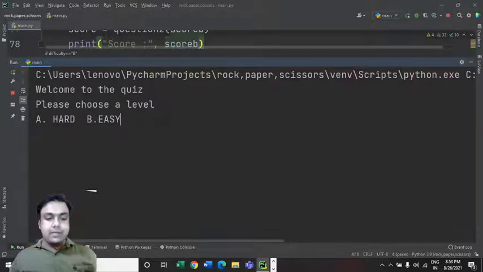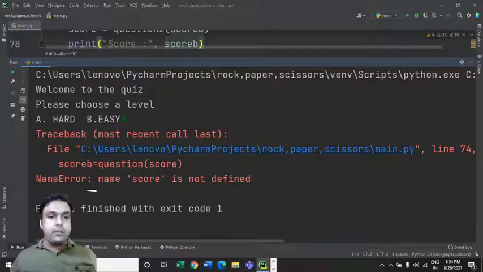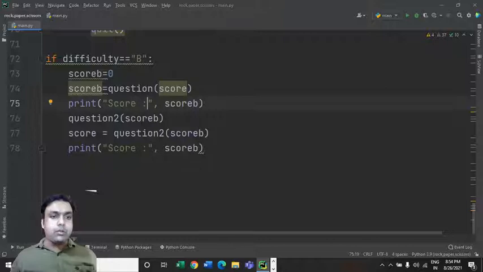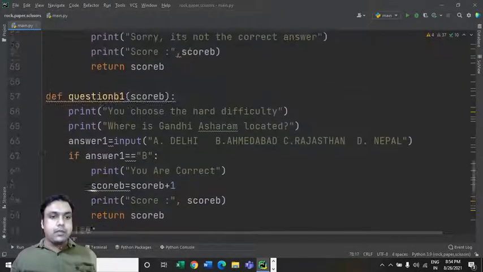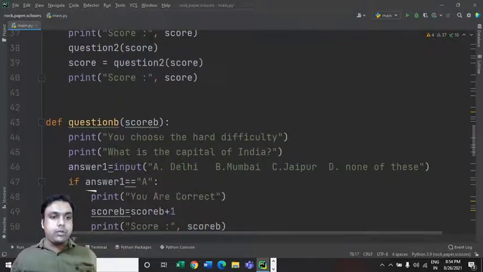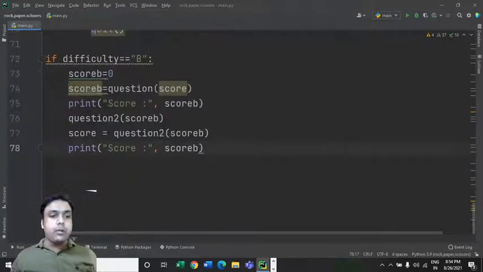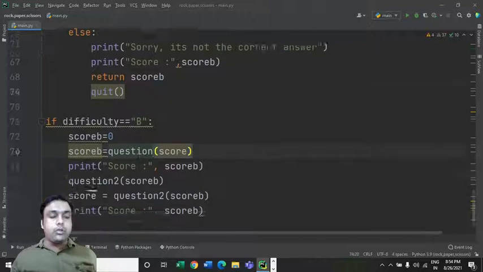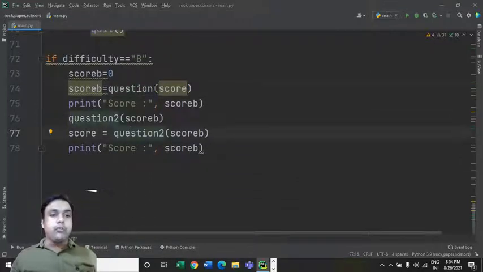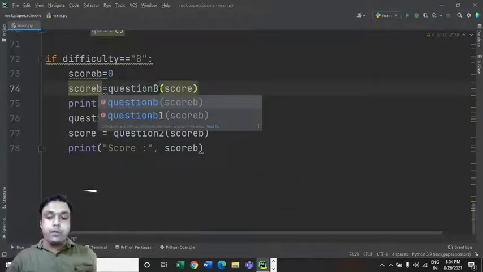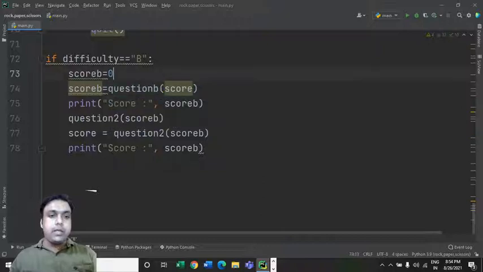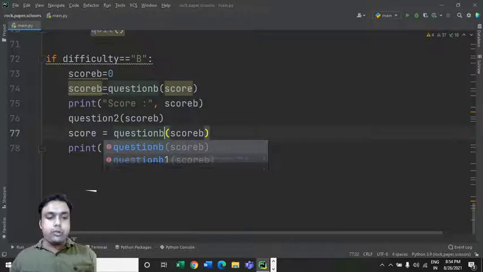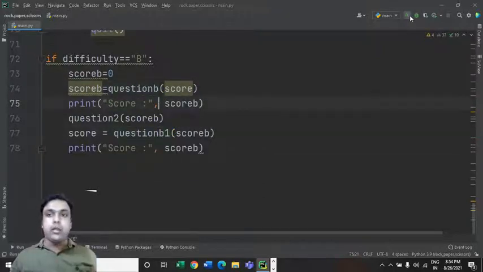Let's select a level. I would like to go with level B, which is an easy level. So name score is not identified. Have I used score anywhere? I think I have used it somewhere. Okay, it's not able to identify these question and question 2 named functions. So here we have to change the name of the function also. So question B, and here we have to change it to question B1. I think now we'll be able to get the required output.